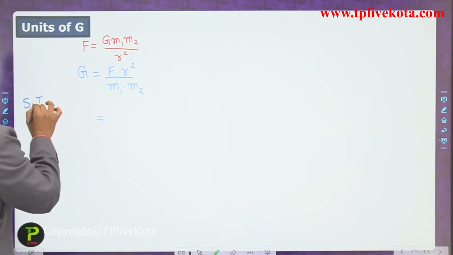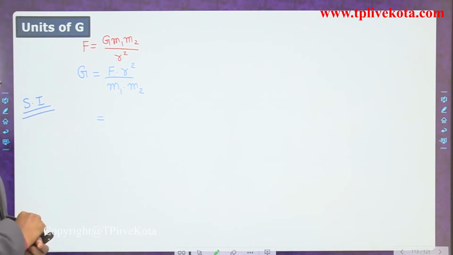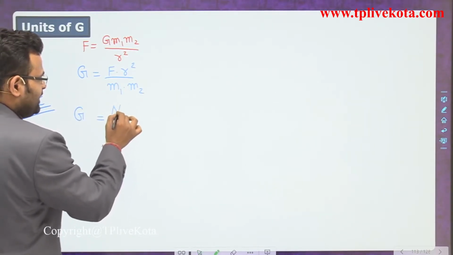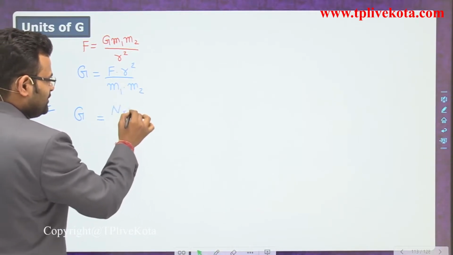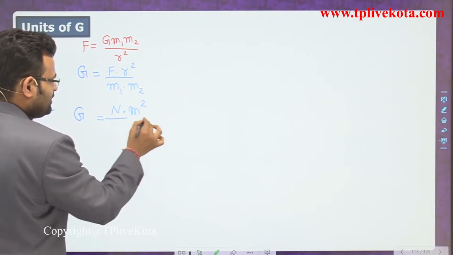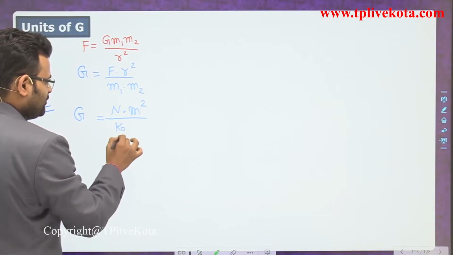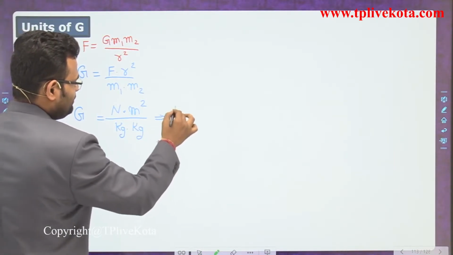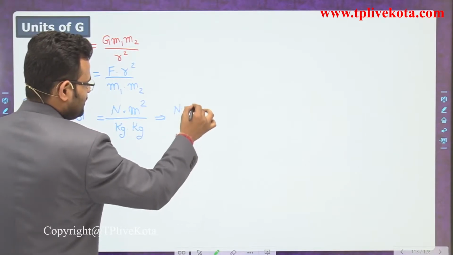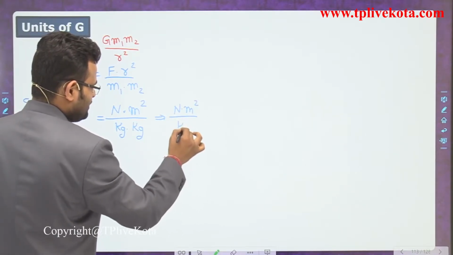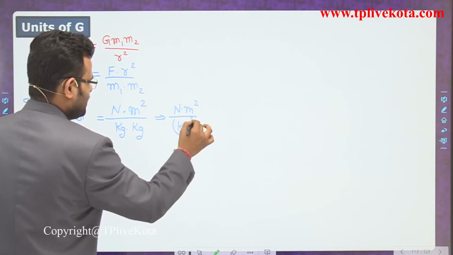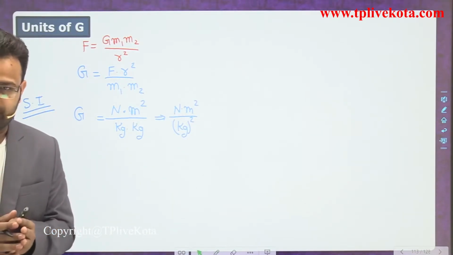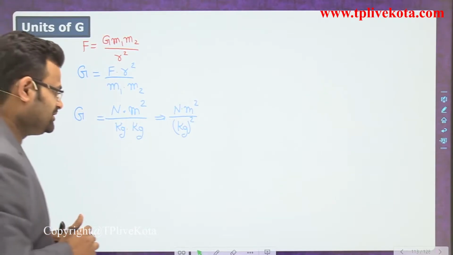For the SI system, G is equal to force calculated in Newton, distance calculated in meter square, and mass calculated in kilogram and also kilogram. So which unit comes? Newton into meter square upon kilogram whole square. That is the SI unit of the universal constant capital G.